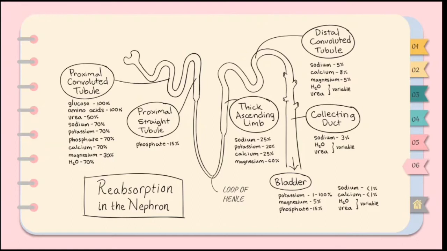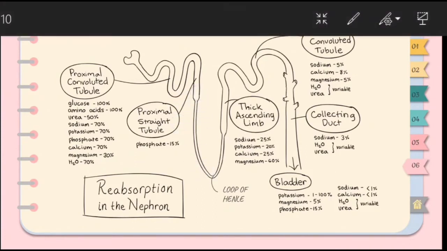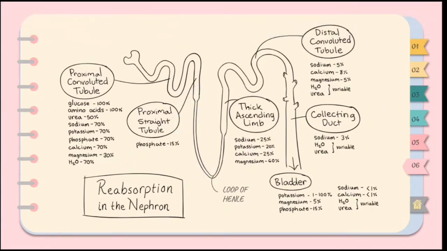Next is the descending limb of the loop of Henle, which is this. It is a critical site for water reabsorption, and the wall of the thin segment of the descending limb is highly permeable to water, and yet another 15% of the filtrate is reabsorbed in the descending limb of the loop of Henle.